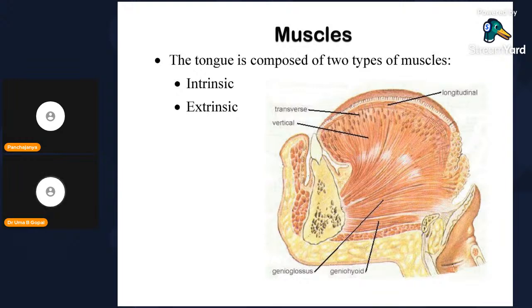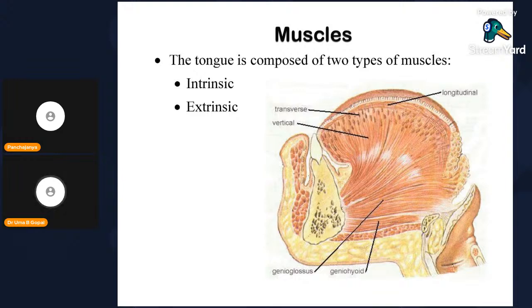These muscles pass transversely, giving a rounded appearance. On either side they pass into the midline septum, and the transverse muscle helps in narrowing and protrusion of the tongue. The longitudinal muscle coat, whenever it contracts, helps in making the dorsum of the tongue concave. Vertical muscles make the tongue flattened and broad.